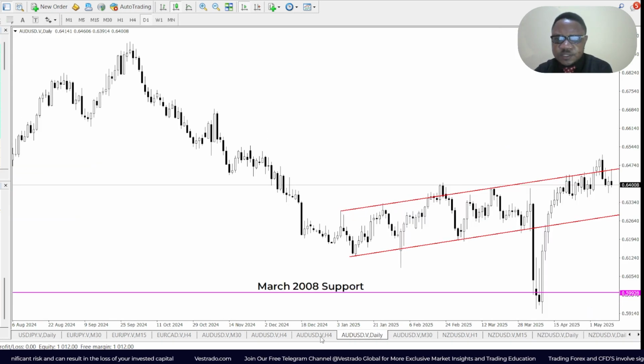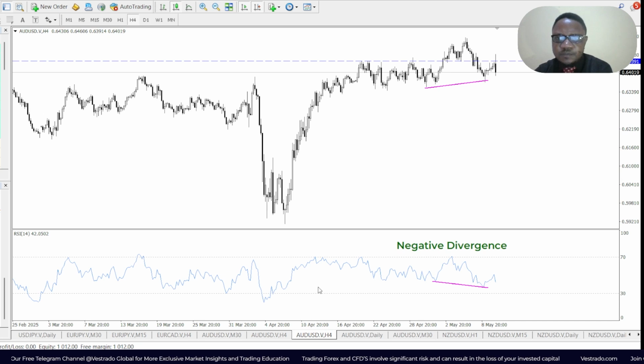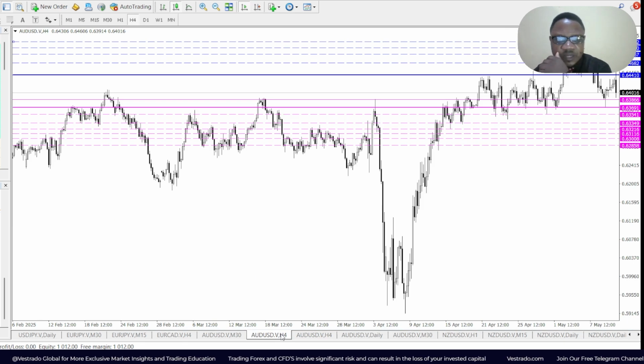Next, the AUD USD. We see it move nicely along an ascending channel, but unlike the Kiwi, it's still moving within the channel. Hence, it's looking like it wants to recover a fair value gap right here. That coincides with the space within the channel. If you check the RSI, you see some slight negative divergence. And on the 4-hour chart, there are some key support levels.